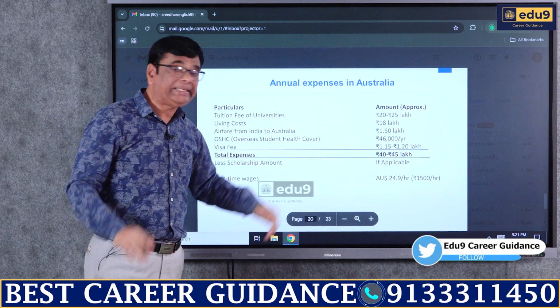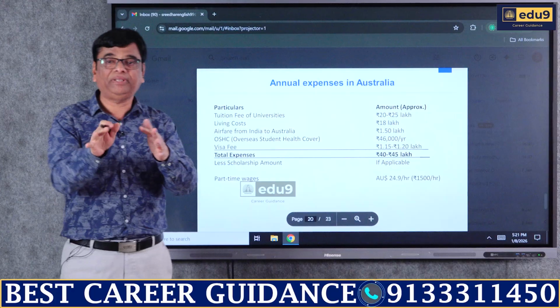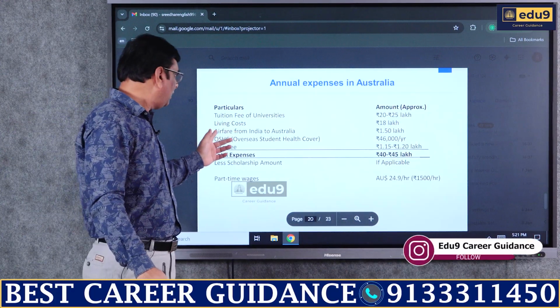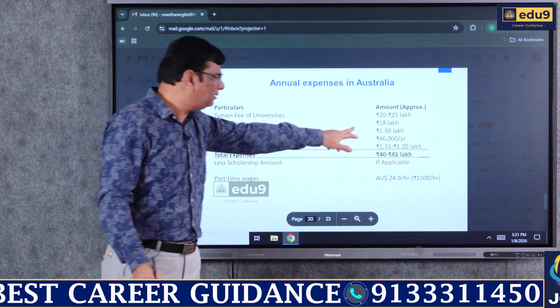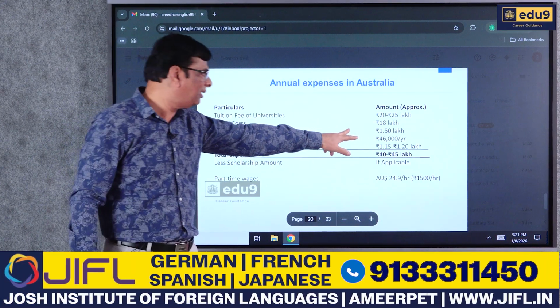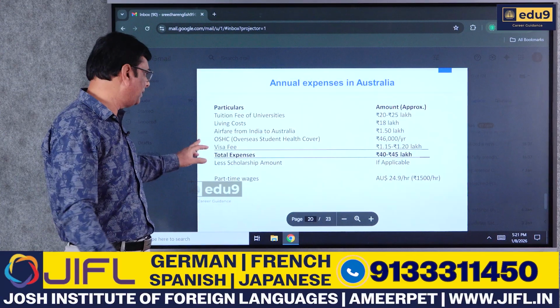Living costs 18 lakh, it again varies depending on city, cost of living and so many other factors. Airfare from India to Australia usually does not differ much, it's somewhere around 1.5 lakhs precisely.